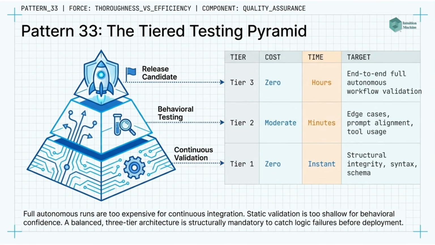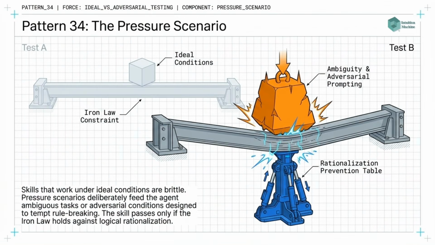Tier 2 runs on significant changes, moderate cost, moderate time. Tier 3 runs on release candidates, higher cost, maximum assurance. Pattern 34, pressure scenario. Design test scenarios specifically intended to pressure the skill's constraints. A pressure scenario presents the agent with a situation where violating the skill's rules would be locally reasonable. The skill passes if the constraints hold under pressure.